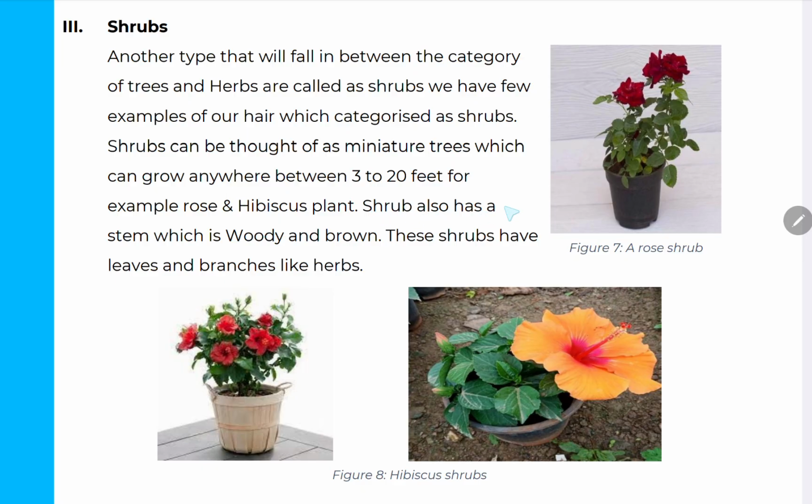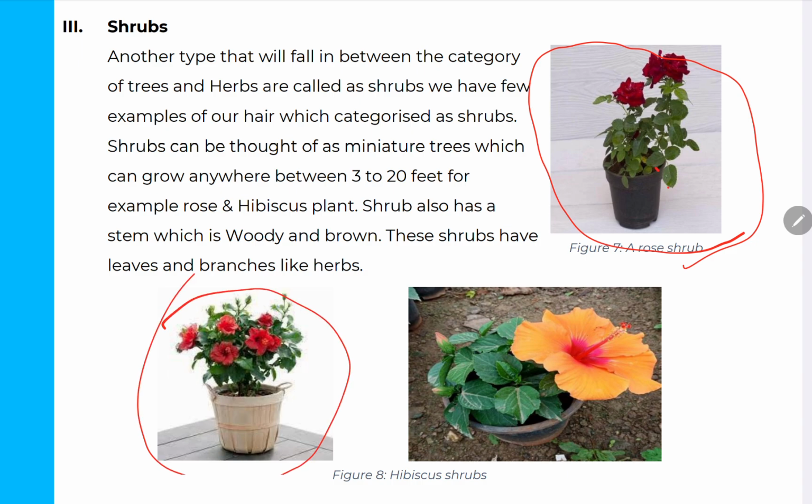Shrubs also have a stem which is woody and brown. These shrubs have leaves and branches like herbs. See here, figure 7, a rose shrub. Okay, this is the rose plant and this is hibiscus. This is red hibiscus and this is the orange one.